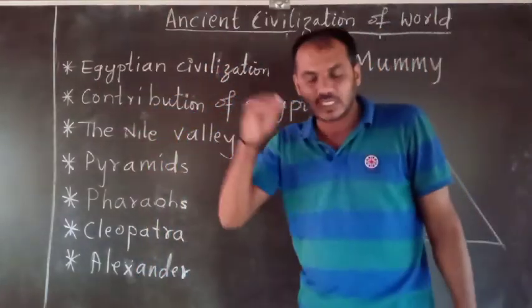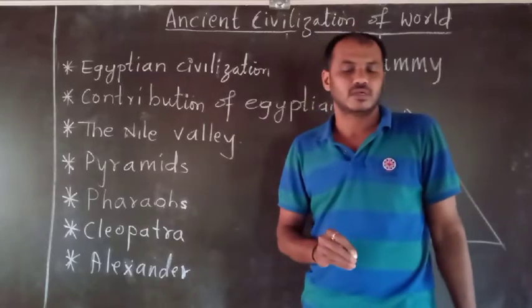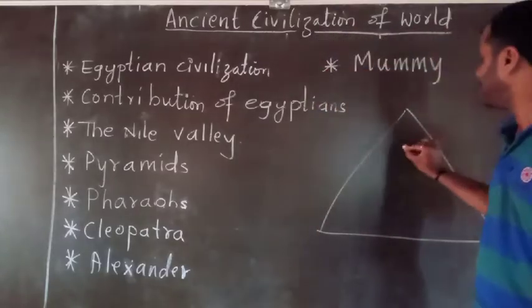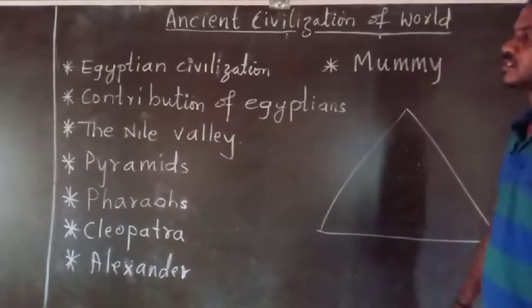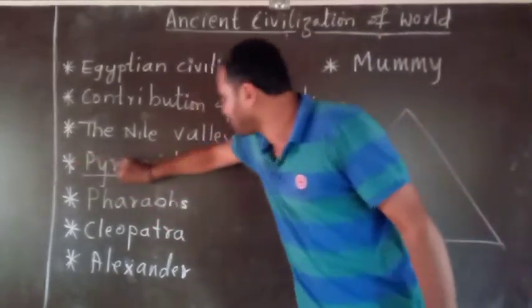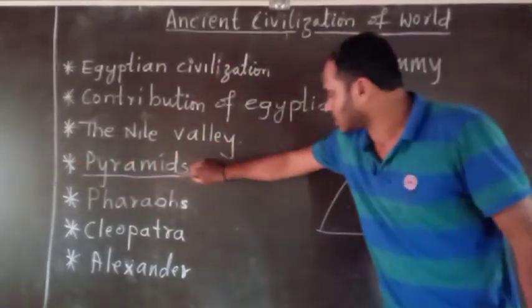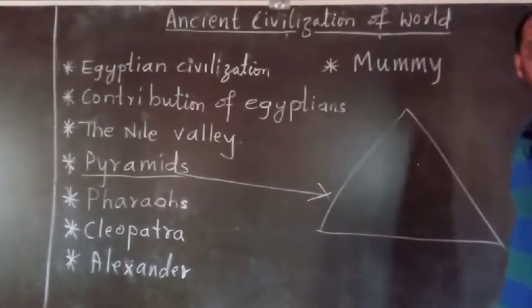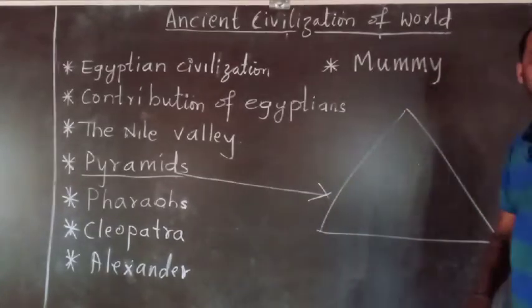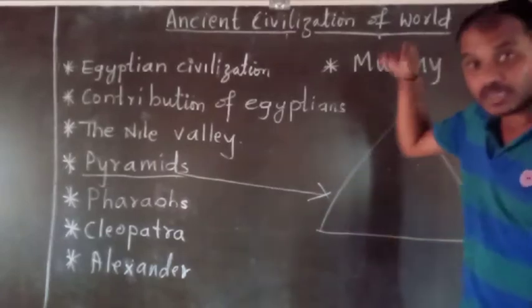The Greeks, or the Egyptians, called such a structure a pyramid. Such tall towers were being built and constructed, and there the dead body was to be kept.